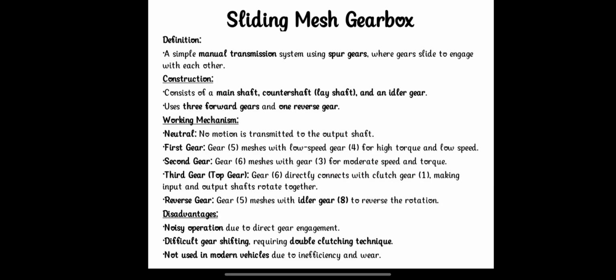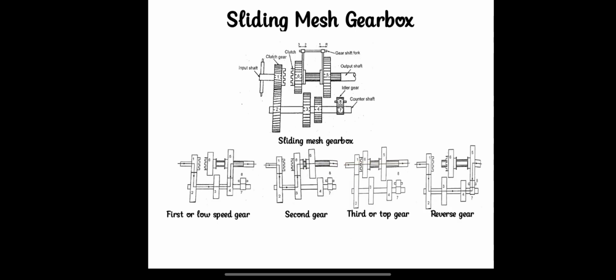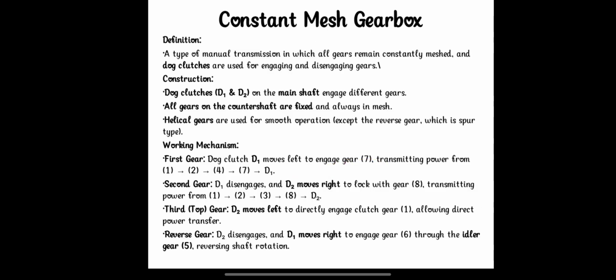There are some disadvantages with the sliding mesh gearbox. Number 1, noisy operation due to direct gear engagement. Number 2, difficult gear shifting, which requires the double clutching technique. Number 3, not used in modern vehicles due to inefficiency and wear. Because of these disadvantages, we go for the constant mesh gearbox.